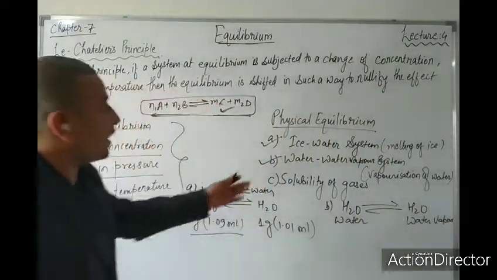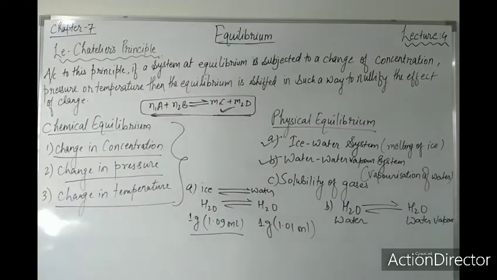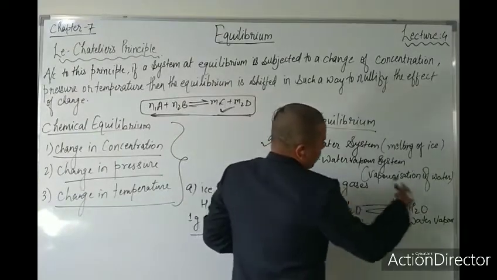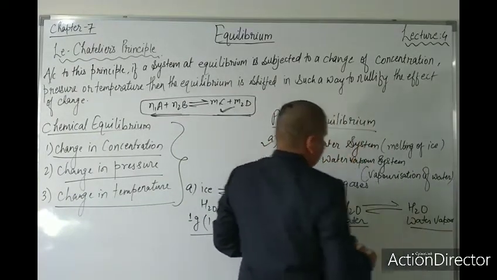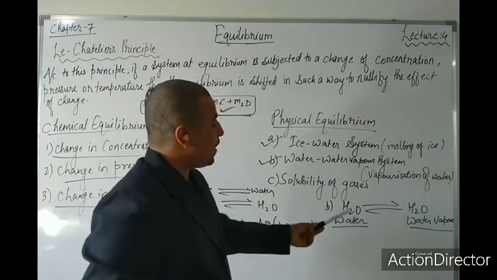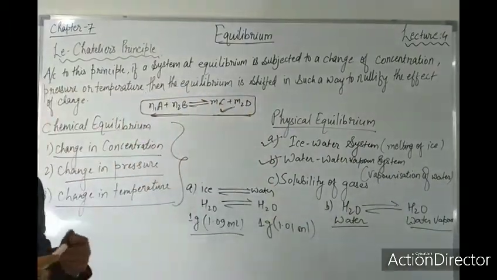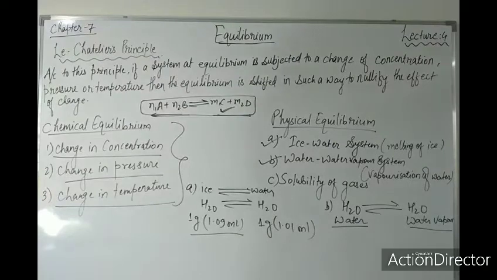If I talk about the second, water to water vapor system, that is the vaporization system. In the vaporization system, the equilibrium will shift towards the right side when the temperature is increased. So the rise in temperature will increase the vapor, as you know very well. As the temperature is raised, water will be converted into water vapor.